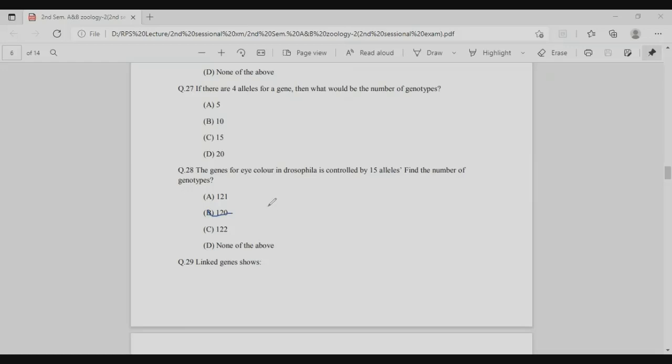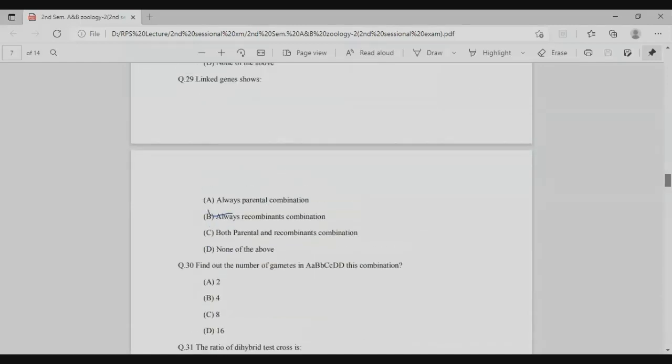Next is linked genes, in which the genes are linked together. That is no recombination, no crossing over. Always parental combinations result, right? So right answer is the A option, that is the parental combinations in the offspring. That is, the offspring resemble the parents.